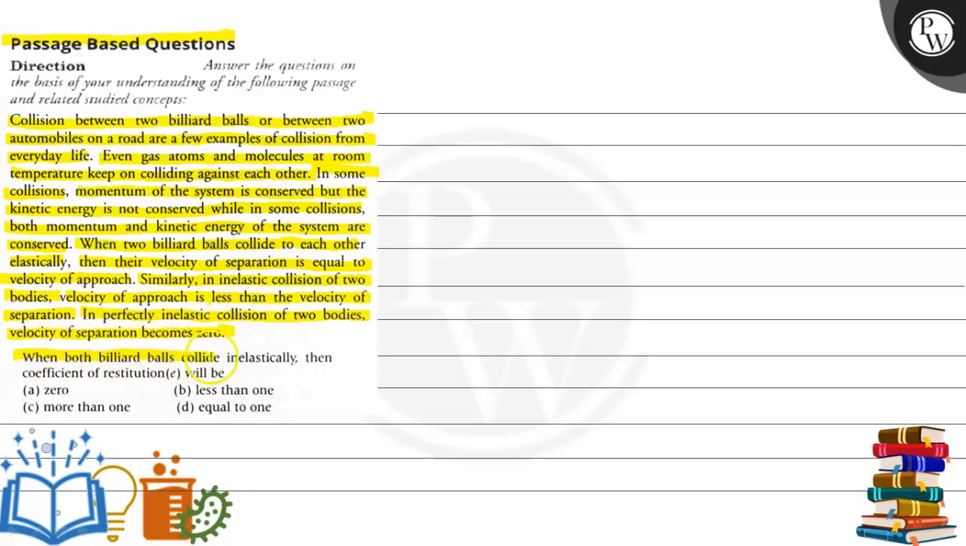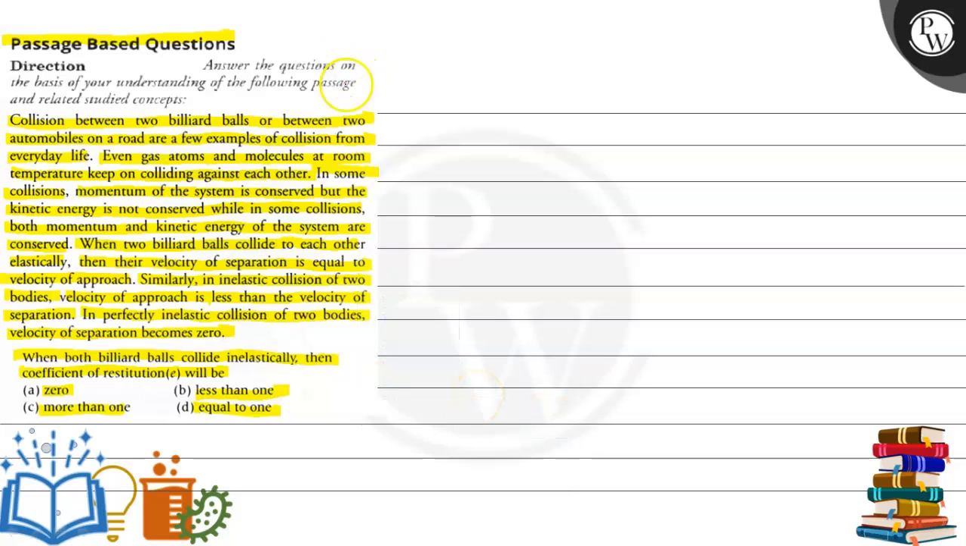When both billiard balls collide inelastically, then the coefficient of restitution will be: option A, 0; option B, less than 1; option C, more than 1; and option D, equal to 1. Let's see what will be the correct answer here.